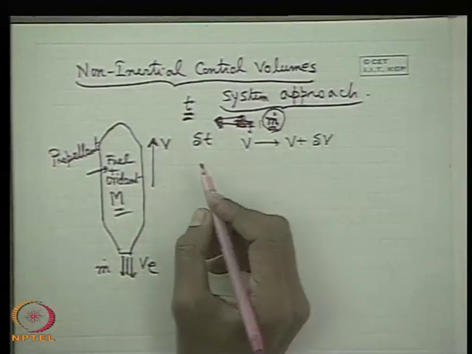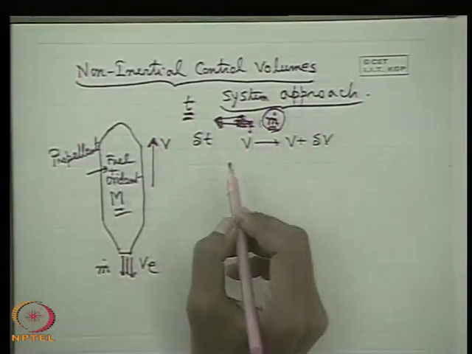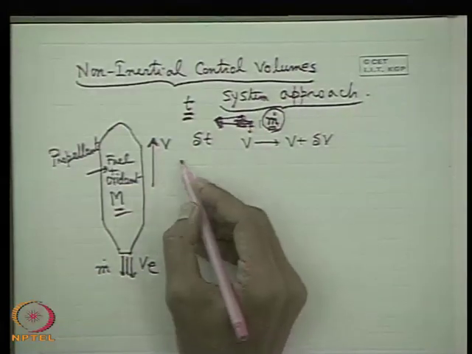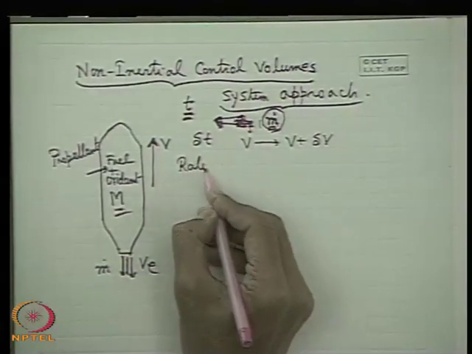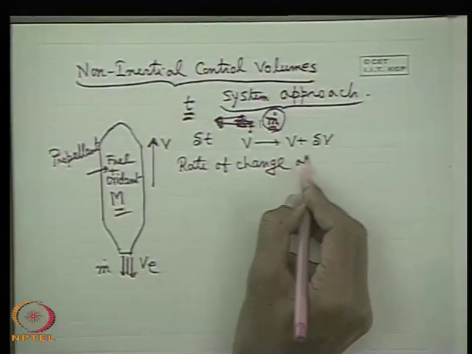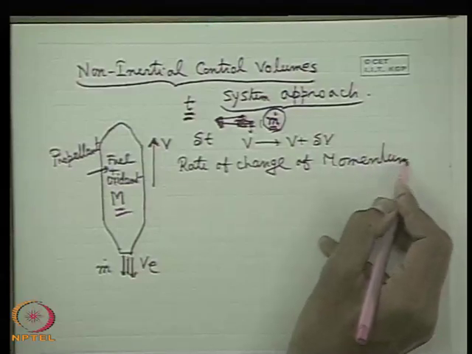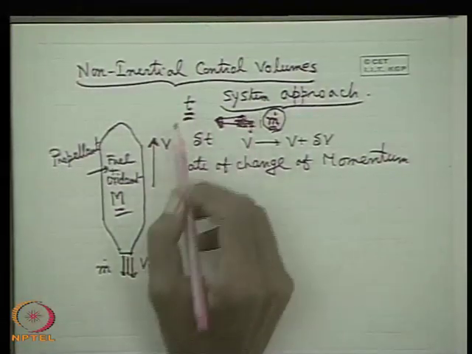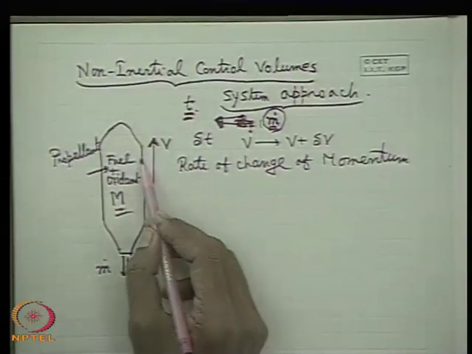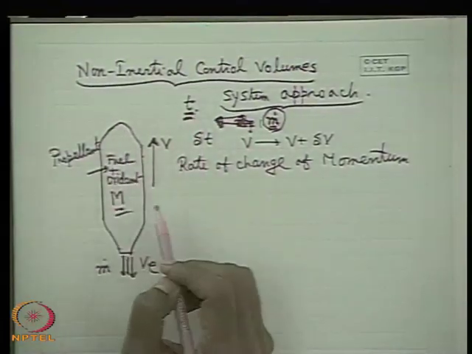Well, now we can write the system approach equation of motion, that is the rate of change of momentum of the system. Now you ask me, sir, what is the system? You must understand at time t, the rocket and its propellant comprise the system.